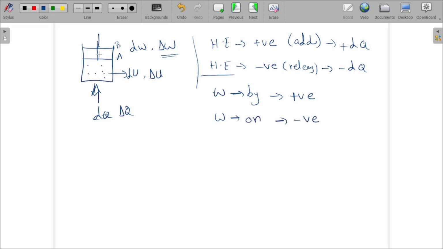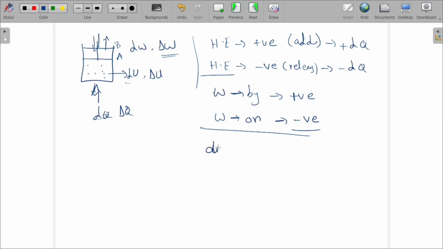On this, force is acting, the piston weight is acting on it, but even though it is moving upwards, force is acting downwards but the piston is moving upwards, so force and displacement are in opposite direction, so work done is negative. Clear? Right. Next, internal energy.